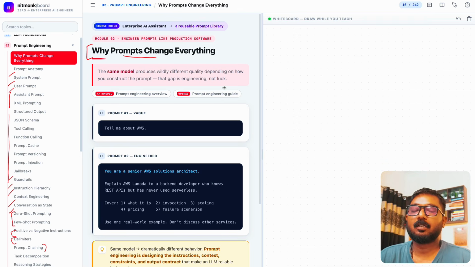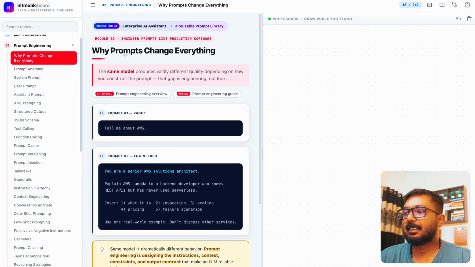That is helpful in terms of building AI agents or trying to solve problems at the enterprise level. So let's start with the first one. It says, why prompts change everything. The same model produces wildly different quality. So this is the quality.